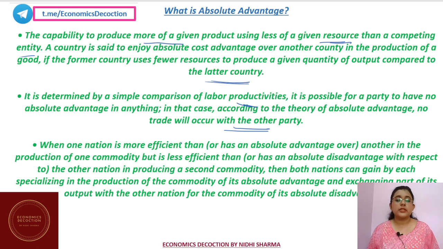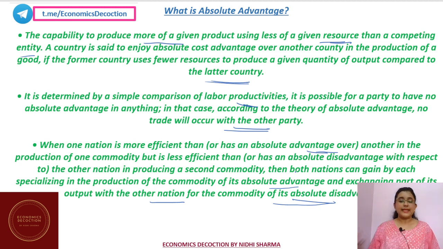When one nation is more efficient than, or has an absolute advantage over, another in the production of one commodity but is less efficient than, or has an absolute disadvantage with respect to, the other nation in producing a second commodity, then both countries can gain by each specializing in the production of the commodity of its absolute advantage and exchanging part of its output with the other nation for the commodity of its absolute disadvantage.